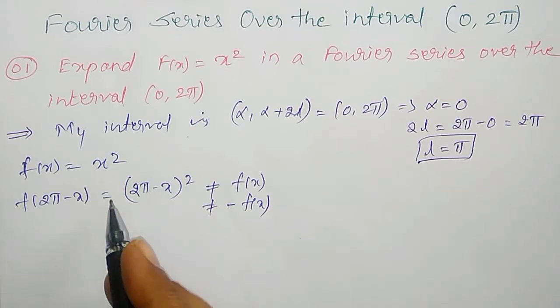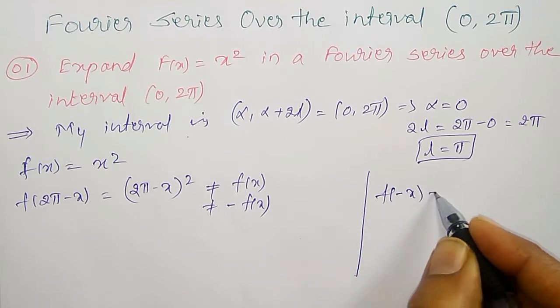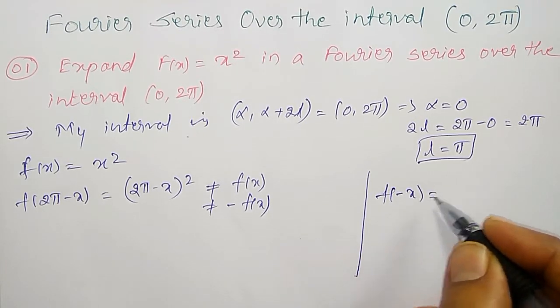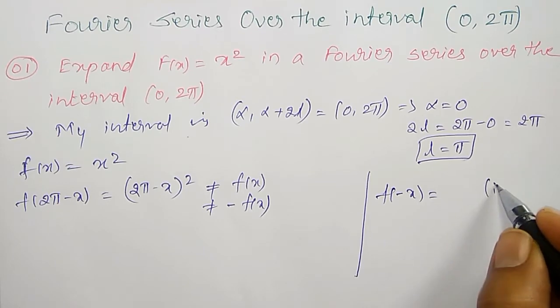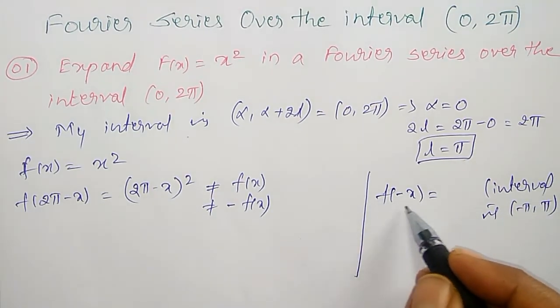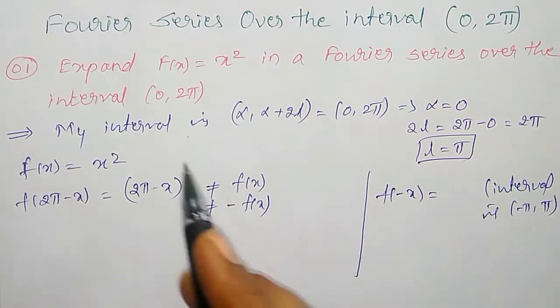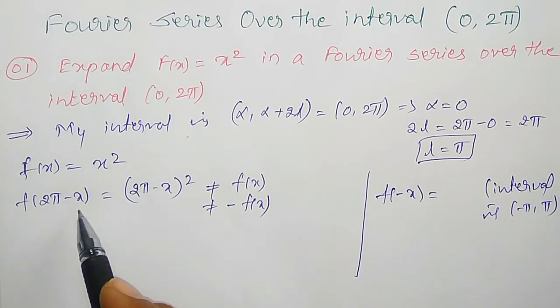Don't get confused about this one. f of x is replaced by f of minus x when the interval is minus pi to plus pi. Then we check for f of minus x. Whenever the interval is 0 to 2 pi, we have to replace x by 2 pi minus x. For that, you can go for my second video, how to check even and odd function.